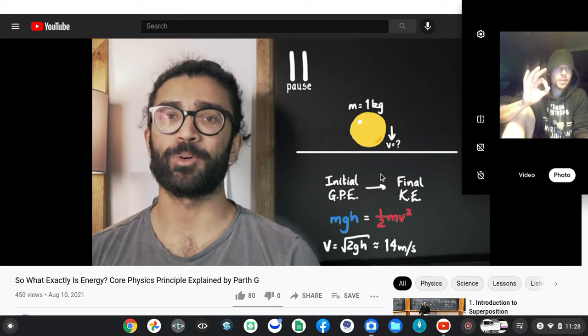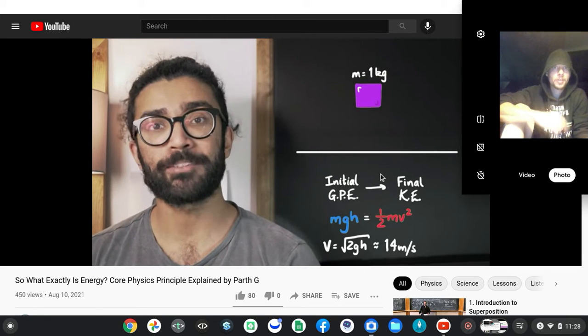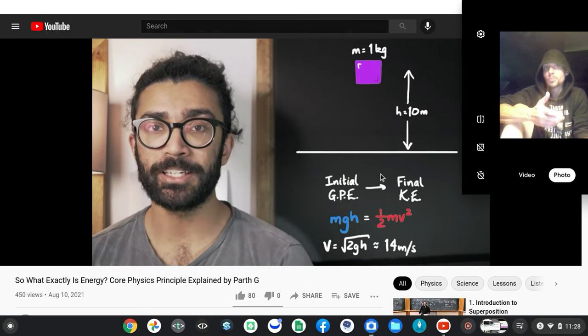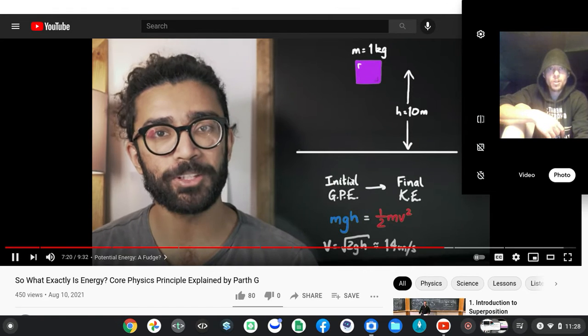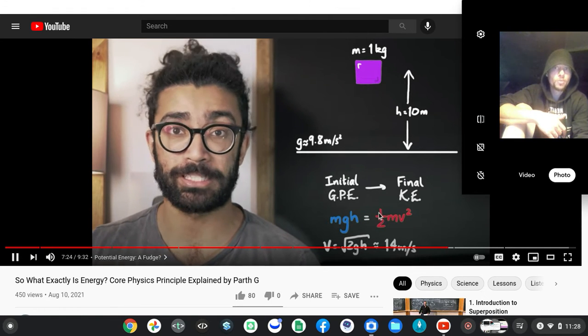It doesn't matter if it's a 1 kilogram ball or if it's something else, as long as we're using the correct values for the mass of the object, the height above the surface of the Earth, and the strength of the gravitational field, and we're ignoring, or even accounting for, air resistance. We can consistently calculate that mgh equals 1/2 mv squared.